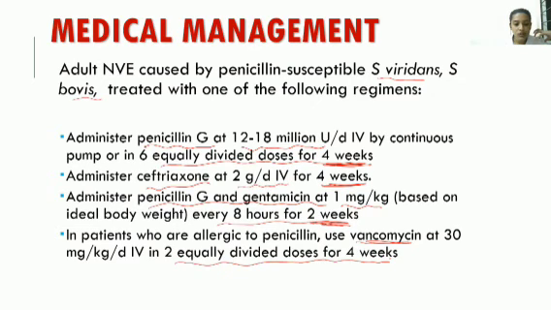So the 4 regimens are: first, penicillin G; otherwise, ceftriaxone; otherwise, a combination of penicillin G and gentamicin; and if the patient is allergic to penicillin, vancomycin. Any one of these regimens will be used. So that is medical management.